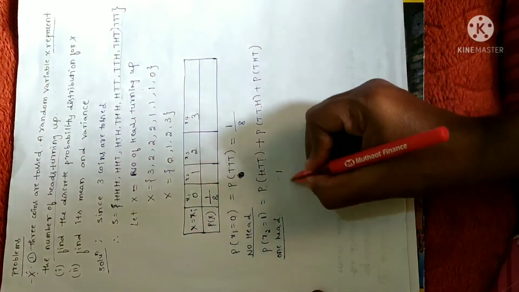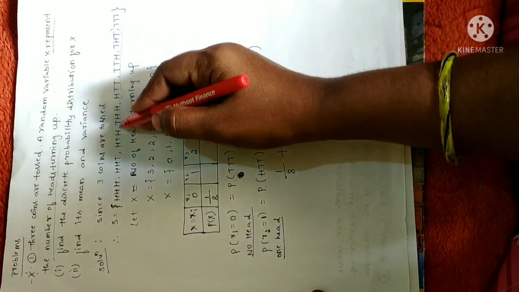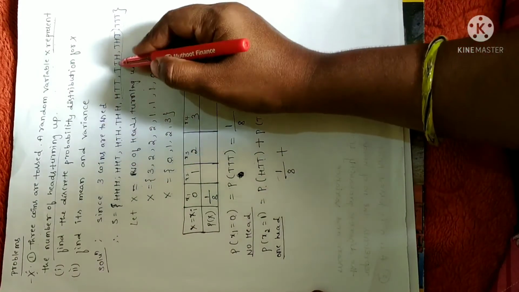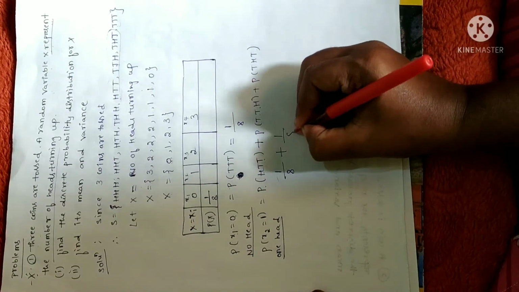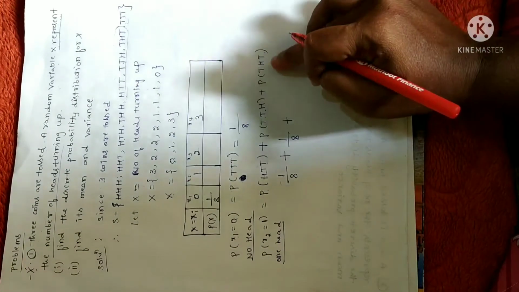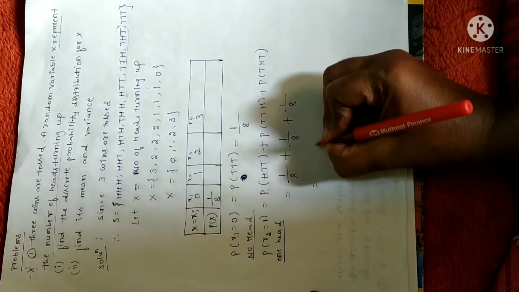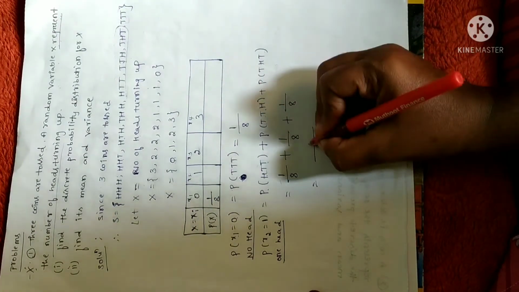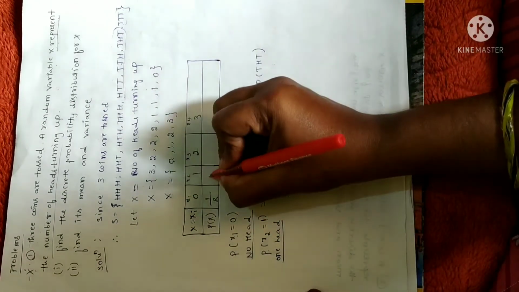Only one time out of 8 events. Tail, tail, head, when you toss this, you will get only one time out of 8 events. Plus, again probability of tail, head, tail is one time out of 8. When you add all these, 8 is the LCM. So 1 plus 1 plus 1 is 3. So 3 by 8 is the required probability of x2.